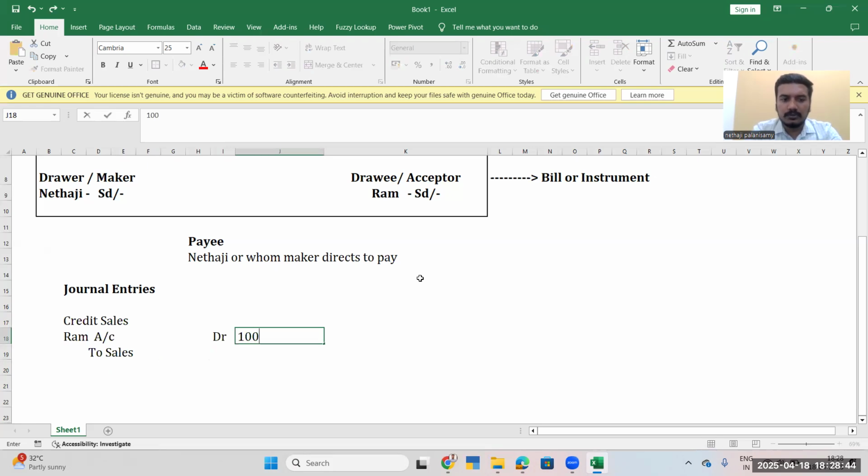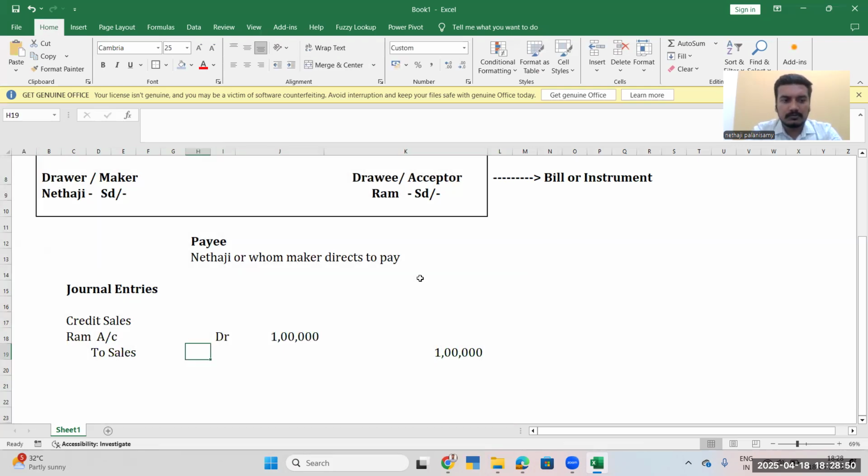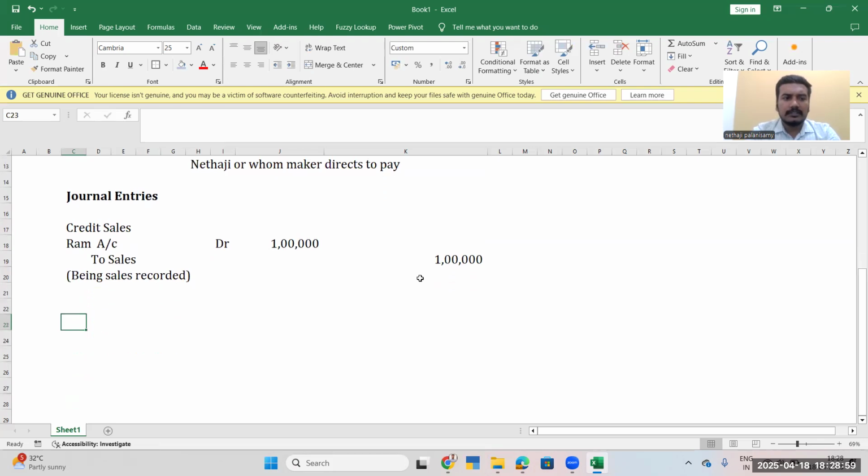How much have we sold the goods for? 1 lakh rupees. Being sales recorded. Once the goods have been sold, Ram will come to our books as an asset. Now we are converting him into bills receivable.